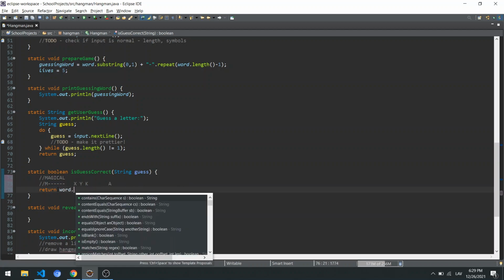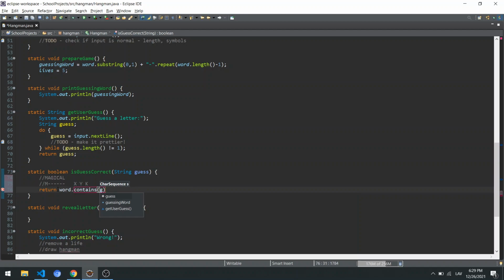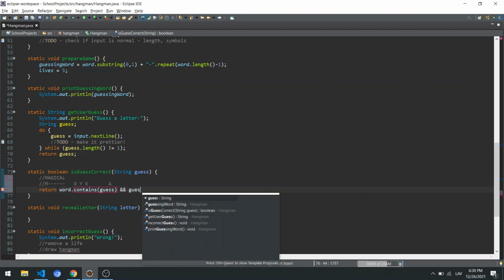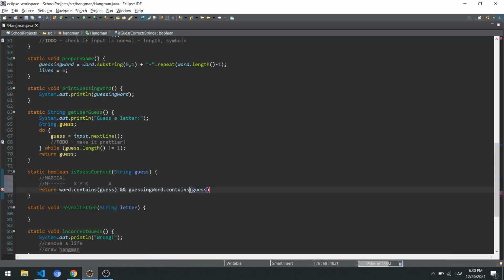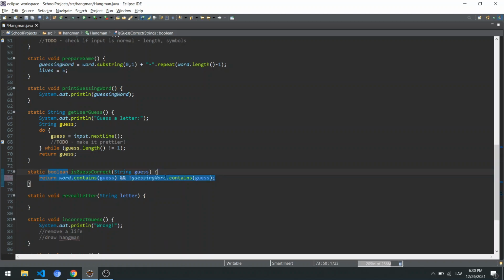So if word contains this guess and guessing word contains guess equals false, or if we want to write it in shorthand, we use the not symbol, so not contains the guess. This is the other way. And we can simply return this condition.